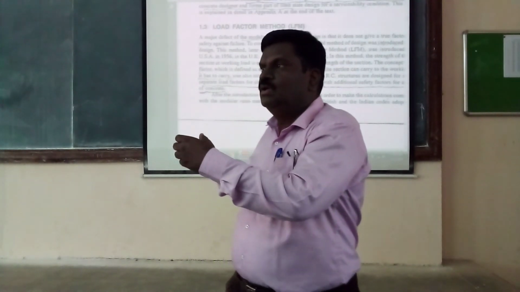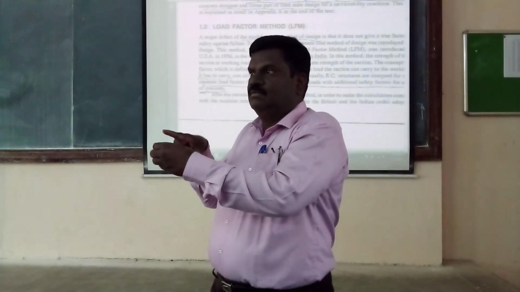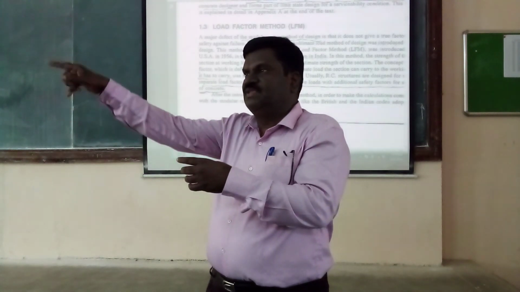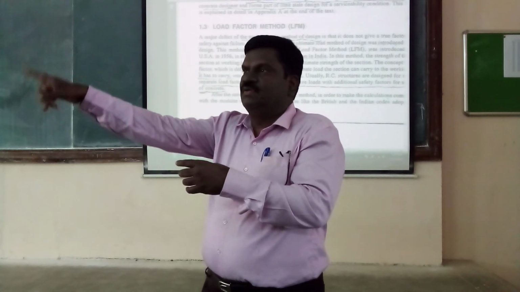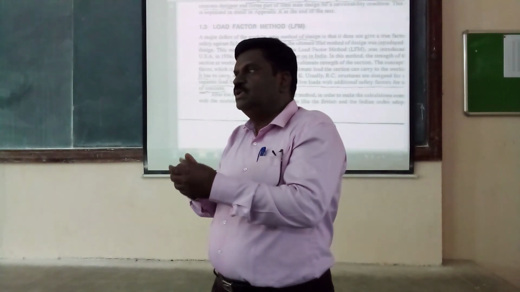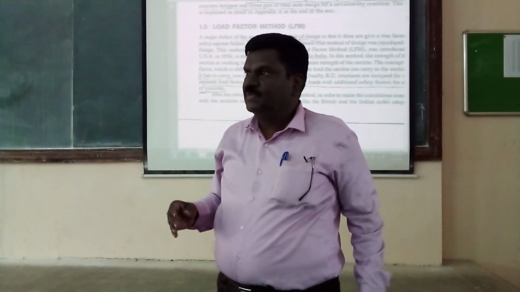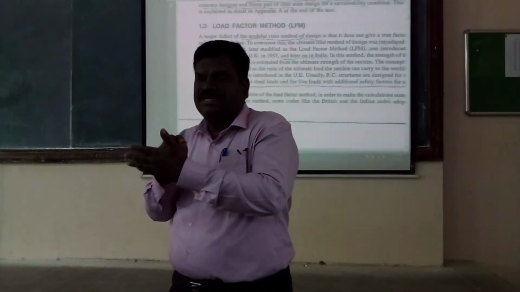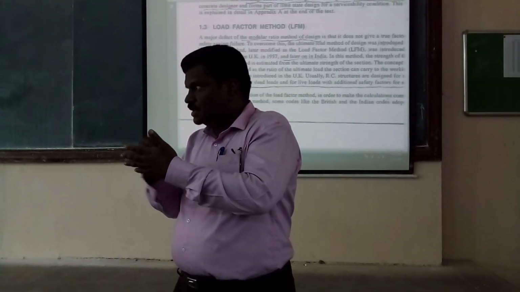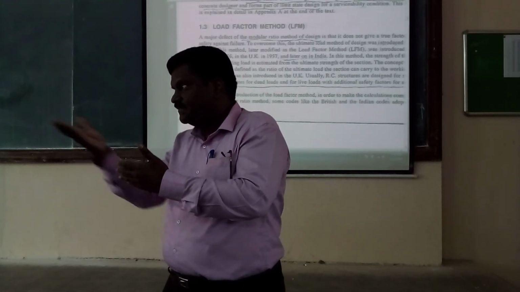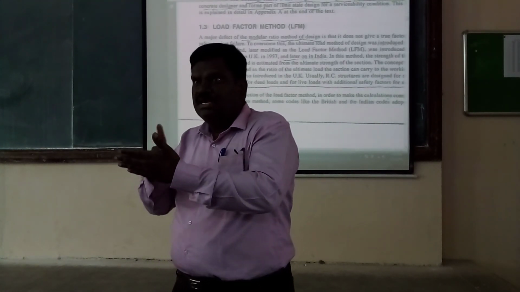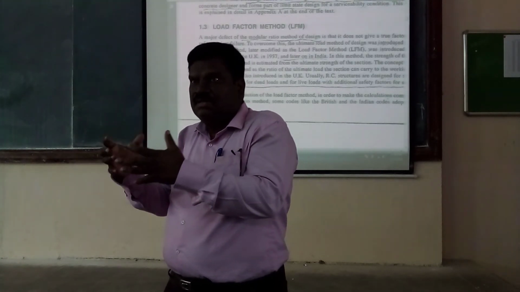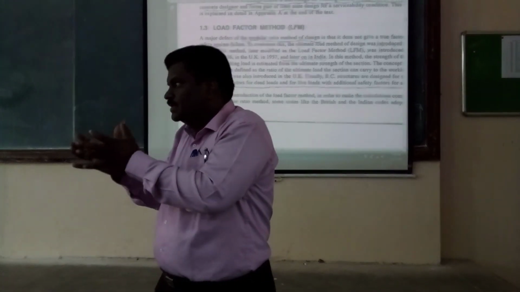So what will you do? That stress into area is equal to 500 kilonewton, that is 500 into 10 to the power of 3 Newton. Then you will compute what the area is supposed to be. In the working stress method, if you want to do the design, the permissible stress in steel is 130. 130 into area, what is the area supposed to be? Area of cross section is equal to, because stress into area will give you the load.